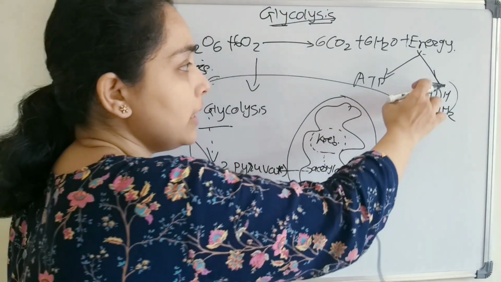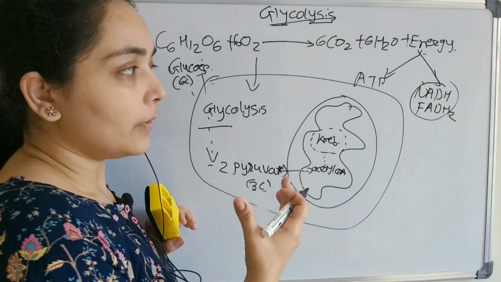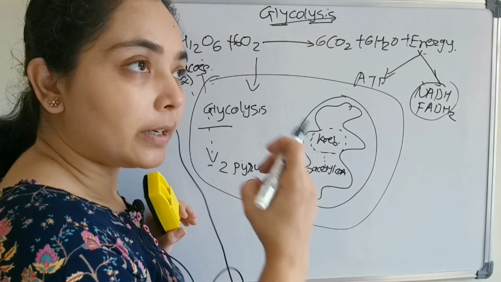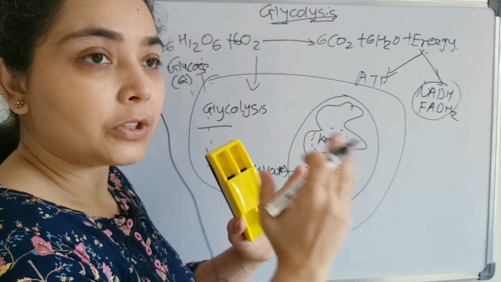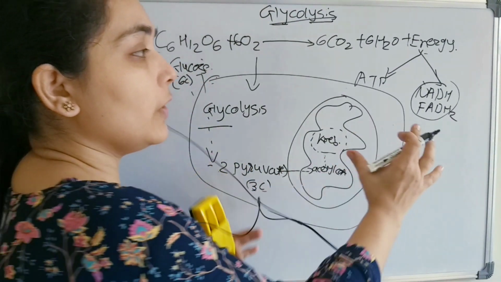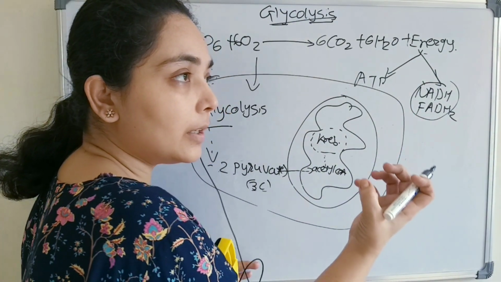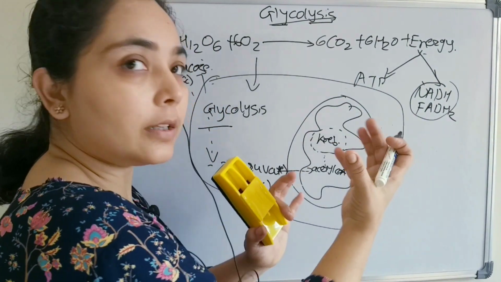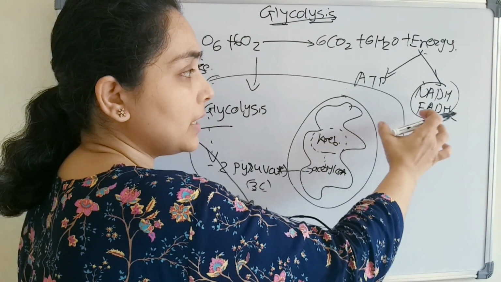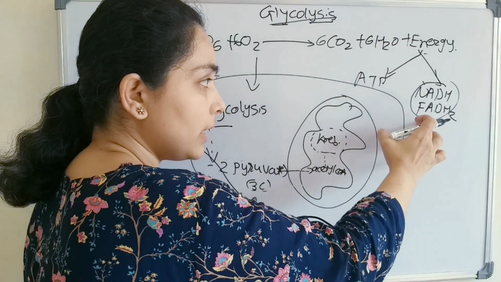We will get this type of intermediate. These are actually electron carriers. When energy is released during the breakdown of the carbon-carbon chain and other breakdown processes, that energy will be trapped here, right? If something is breaking, energy is released, so someone has to trap that energy. That trapping agent is NADH and FADH2, right?